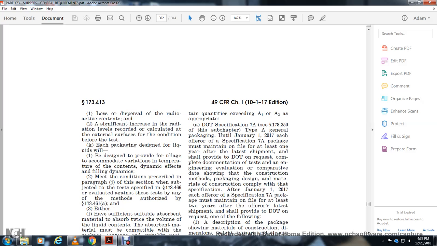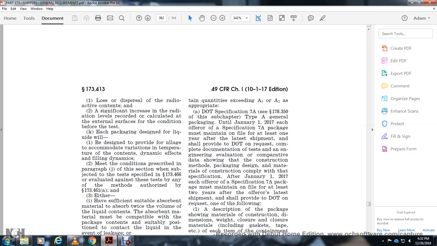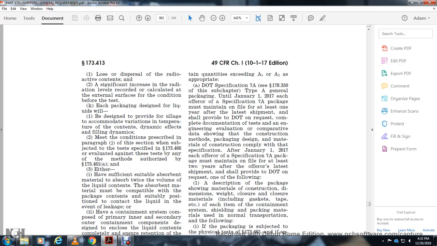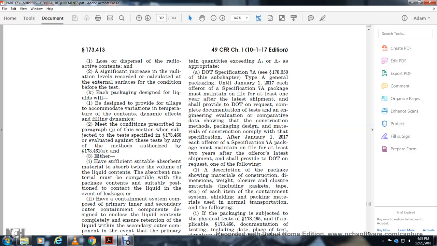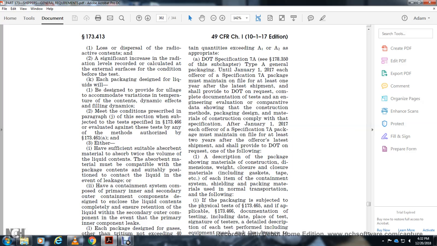there must be sufficient suitable absorbent material to absorb twice the volume of the liquid contents, and the absorbent material must be compatible with the package contents and suitably positioned; or, in the event of leakage, a containment system with components of primary inner and secondary outer containment must be designed to ensure the liquid contents are completely retained in the secondary outer component in the event the primary inner component leaks.